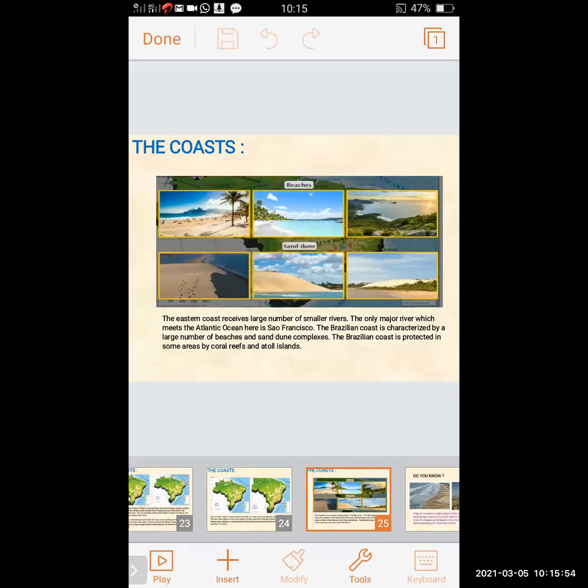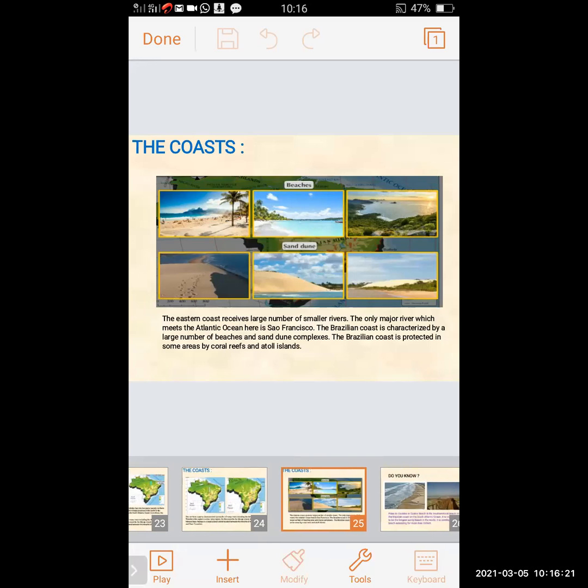The Brazilian coast is characterized by a large number of beaches and sand dune complexes. The Brazilian coast is protected in some areas by coral reefs and atoll islands. There are a large number of smaller rivers, and the only major river which meets the Atlantic Ocean is the São Francisco in Brazil.